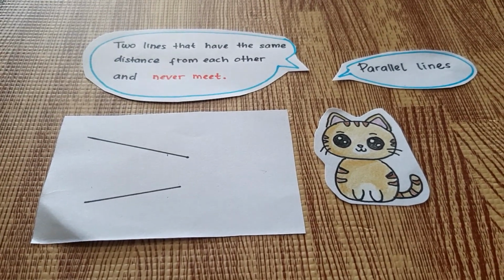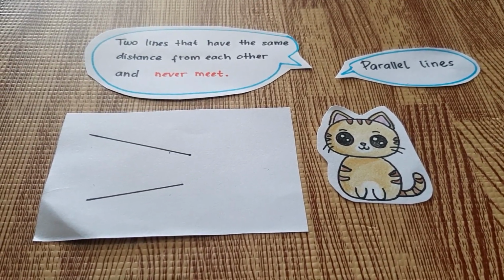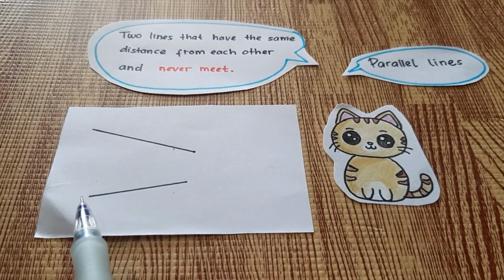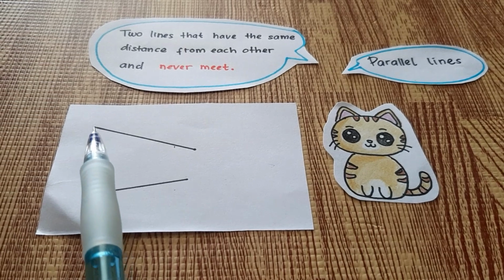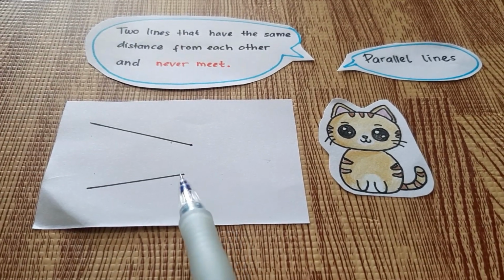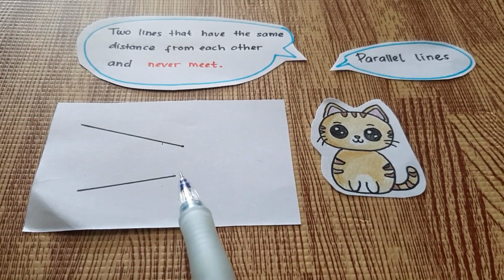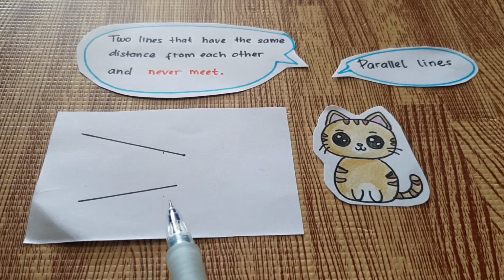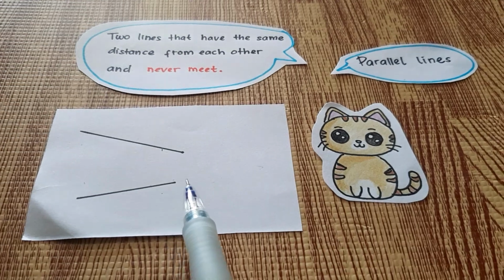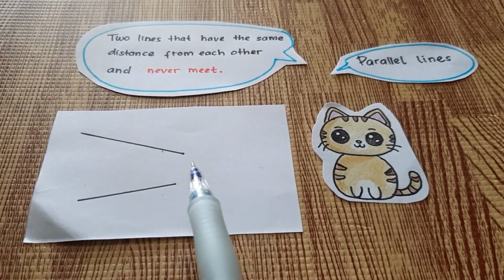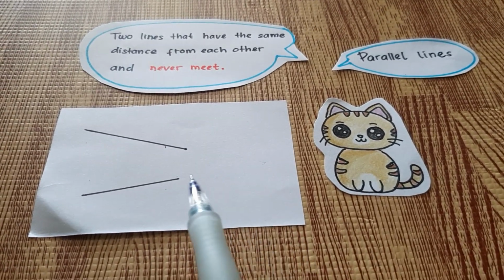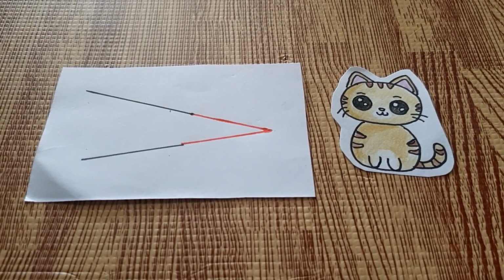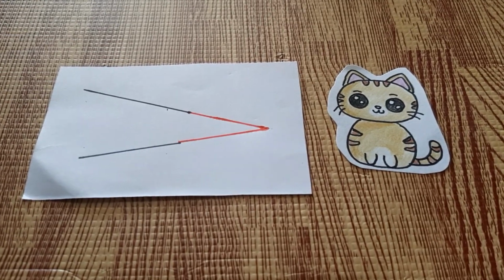How about this? Are these parallel lines? Take a look. This distance from this line to this line, and this distance from this line to this line, are they the same? No. So these lines are not parallel lines. If you make them longer, they will eventually meet at a point, like this.